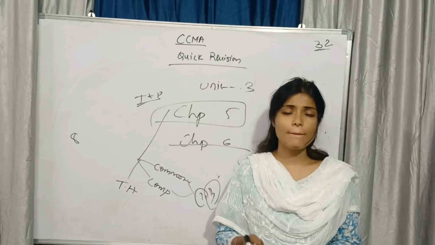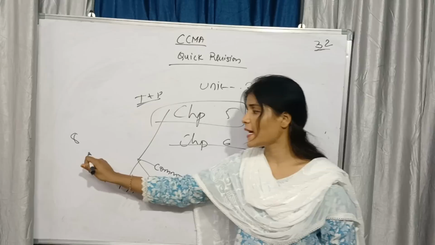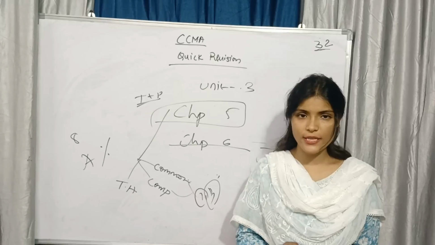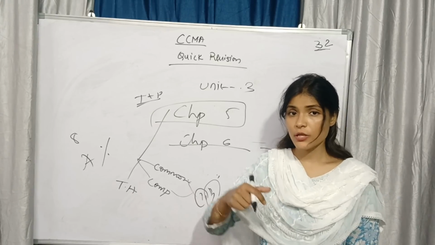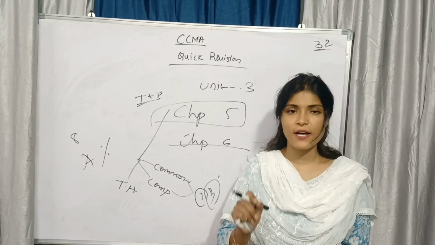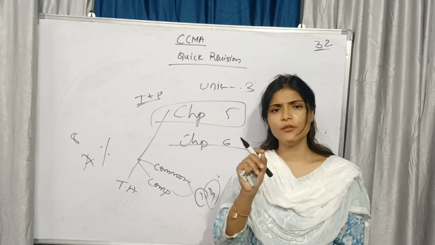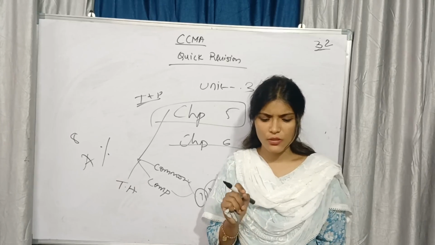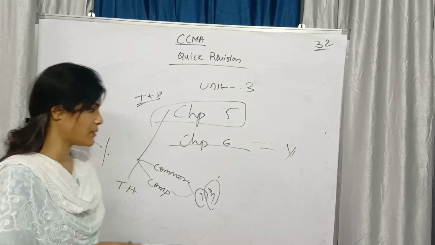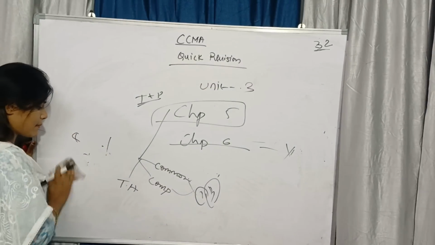Yes, in comparative income statement and balance sheet, what will you learn? You will learn the calculation of absolute change and percentage change. Are you understanding? Absolute change means new year minus old year. Percentage means absolute change divided by old year into 100. Yes, the same thing you need to learn. Okay, so this is the thing about the third unit, 5th chapter. I hope that you have got clarity. If you are having any doubts, let me know in the comment section.